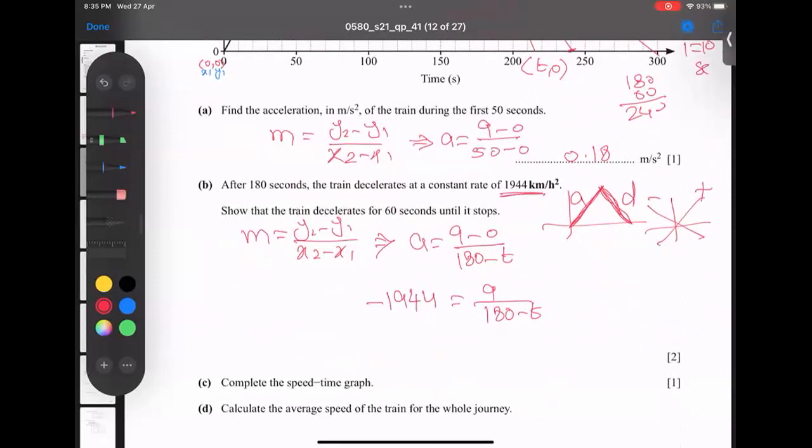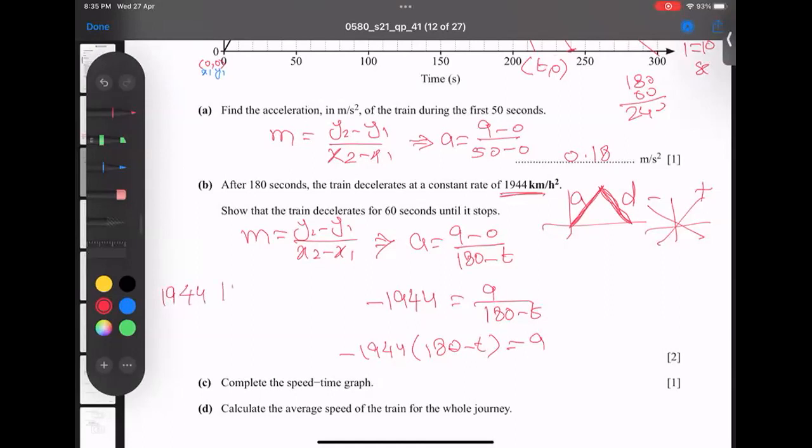Cross multiply, it goes there, and negative 1944 times 180 minus t equal to 9. It will multiply inside. If I multiply inside, have a look now what answer comes. So negative 1944 times 180. Wait a minute. Oh, this is given in kilometers per hour. This is tricky. So first of all, we have to convert because the problem is in kilometers per hour and here we are given meters per second.